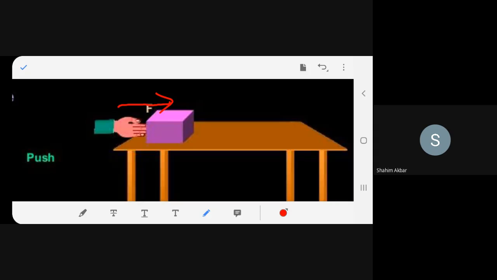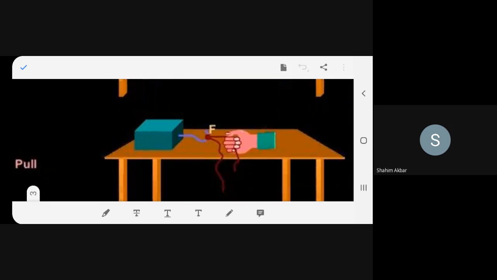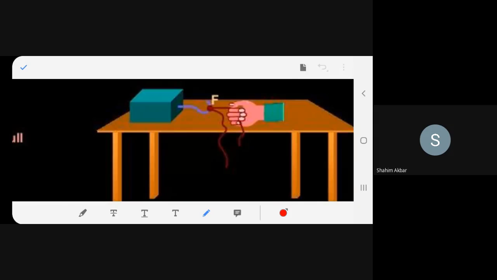All these are external force. What are they doing? They are changing the position of the object. If the object is over here, when you push it, it will go somewhere here. Do you agree? Yes. So what are we doing? We are changing the position of the object or the body. Okay? The same thing over here. It was here. Now when you pull it, it will come somewhere here, isn't it? Right?